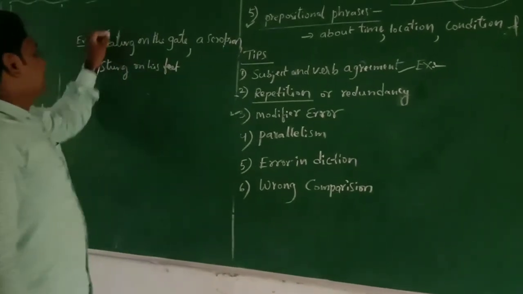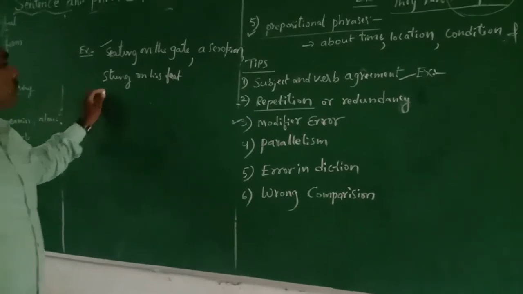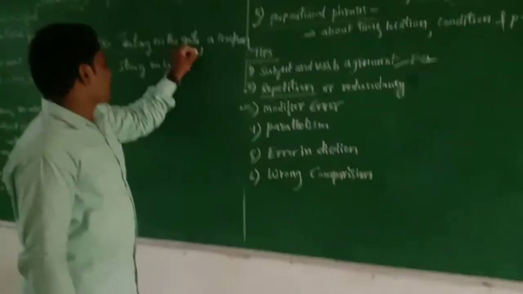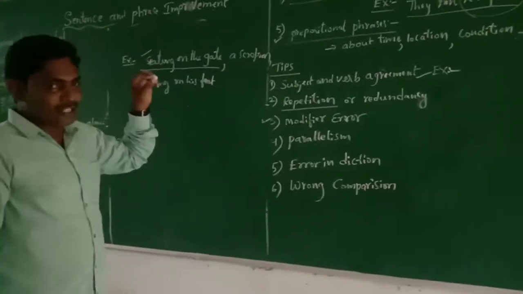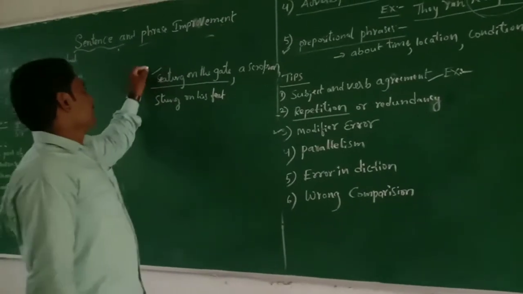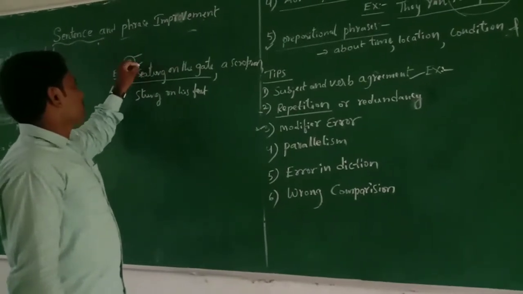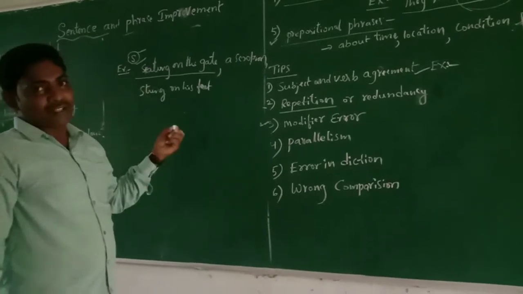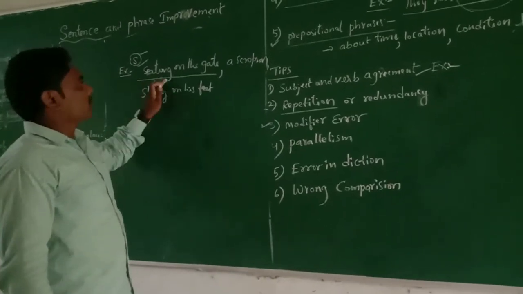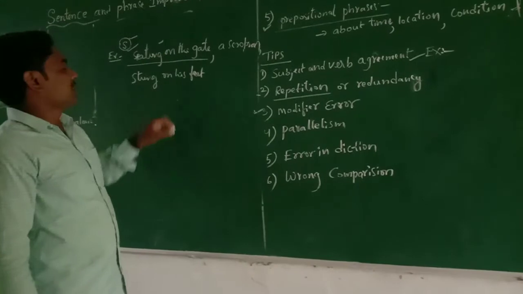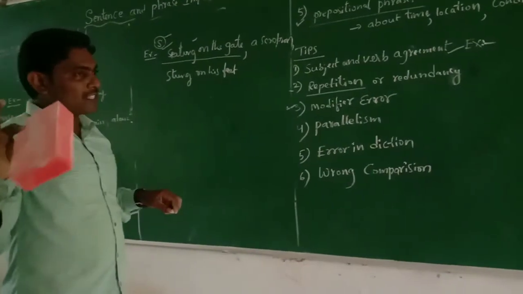Here, "sitting on the gate" has no subject. We never use a statement without a subject; without a subject, you don't use a statement like that. The right form of the statement is